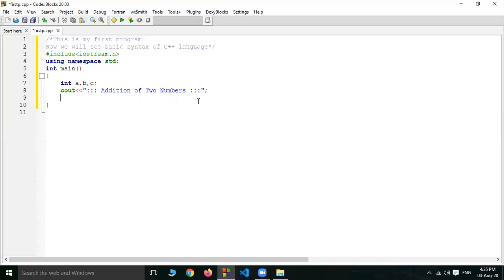Now, I want to display "enter your first number" on screen. Now, cout, this operator two times, then double inverted commas, semicolon. Here, enter first number.